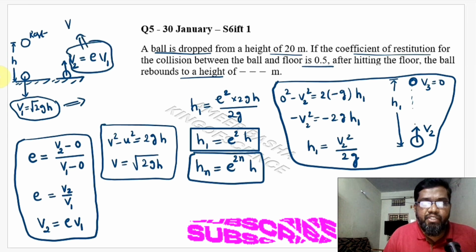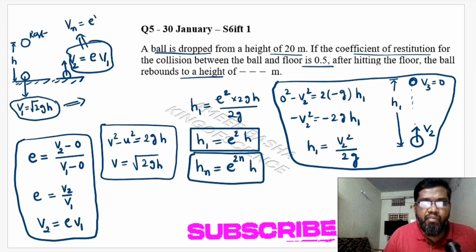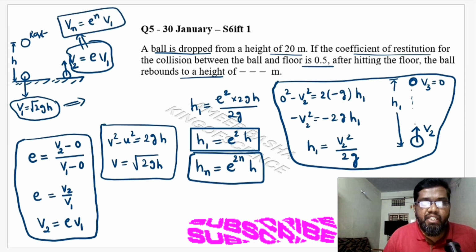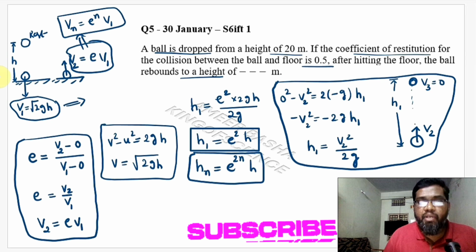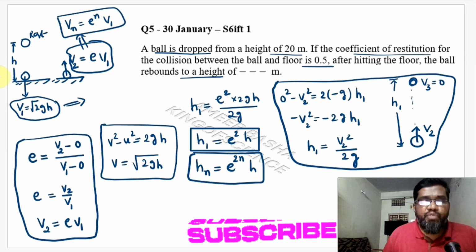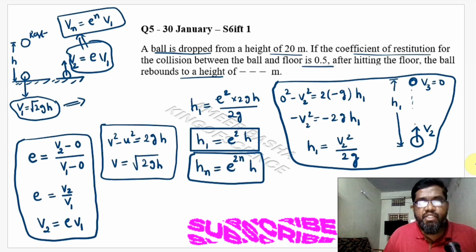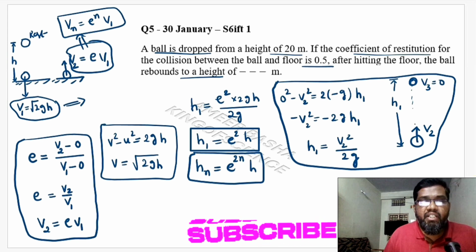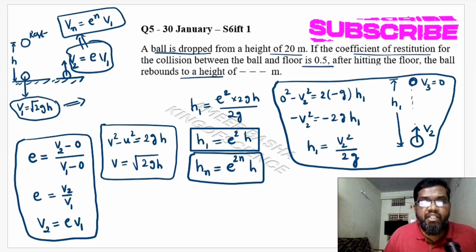Similarly, the velocity after the nth collision will be e to the power n into V1, and V1 is anyway root 2gh. So these are the formulas you should remember. If you remember the formulas, then it is easy to solve the problems. In JEE Mains, most of the time they frame standard questions, so we can use standard formulas and get the answer.